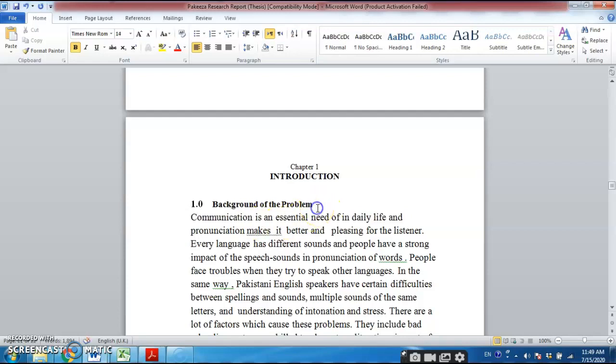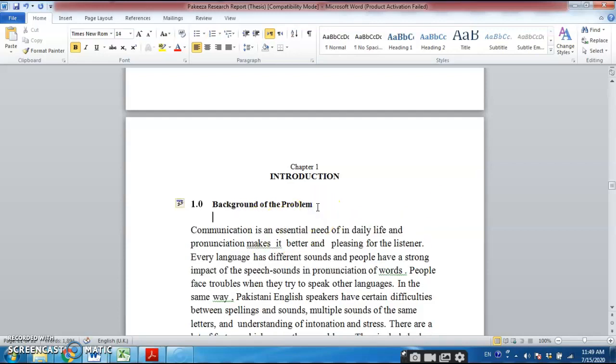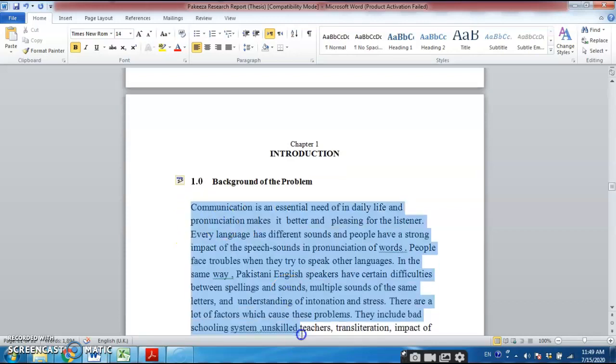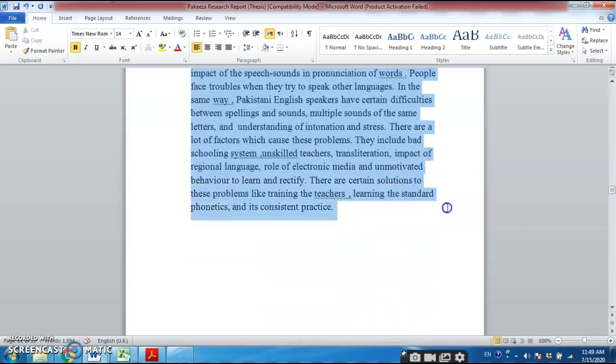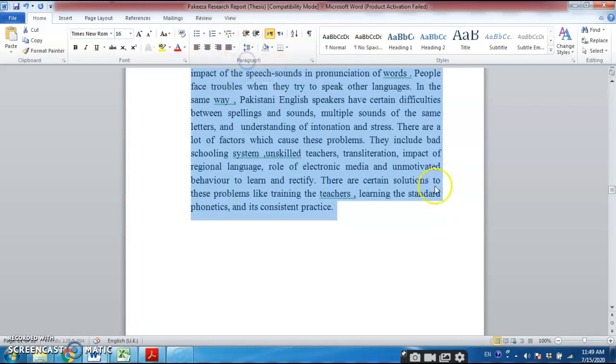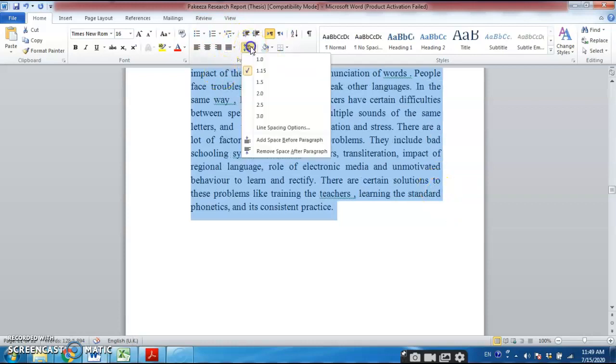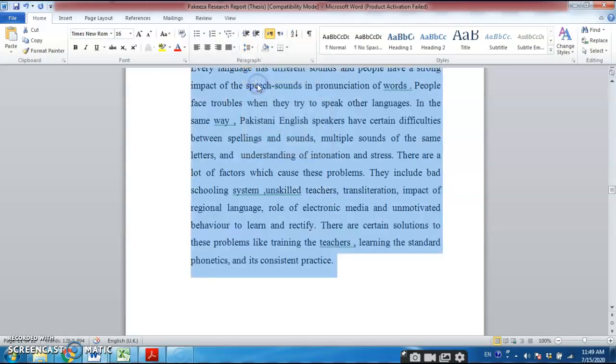However, you can give a vertical space and try to select the text, go to the justification button and justify it. Okay, vertical space should be 1.5, and as you can see the font size can never be 16. It should be 12.